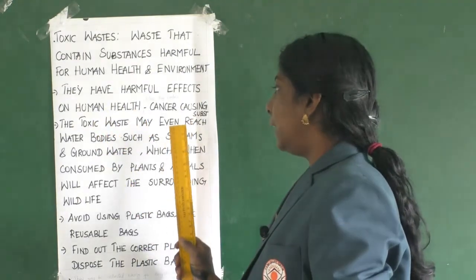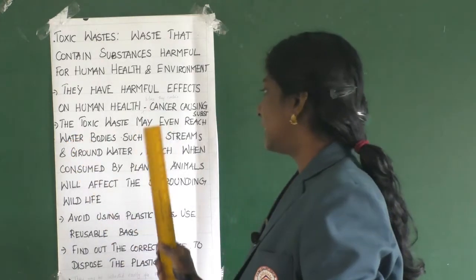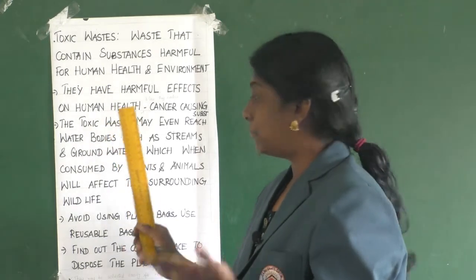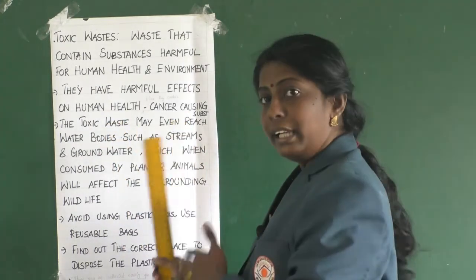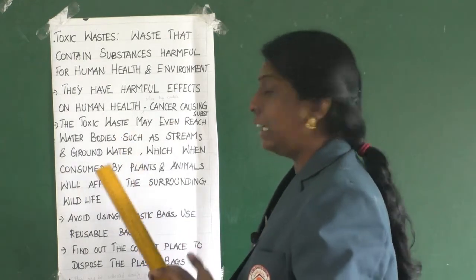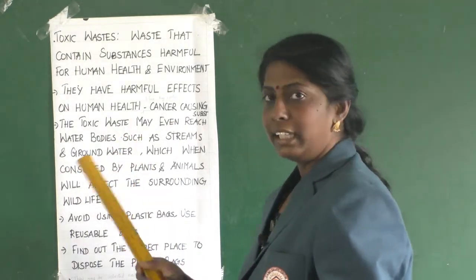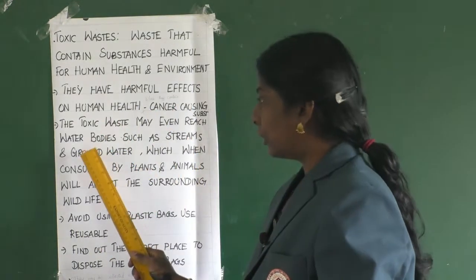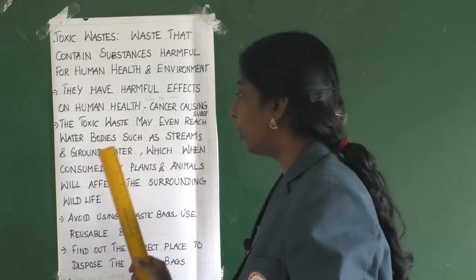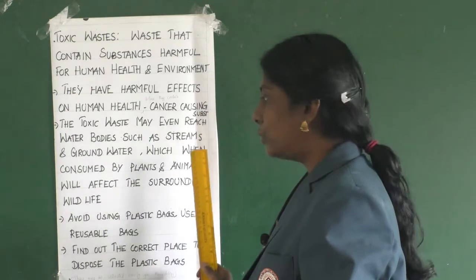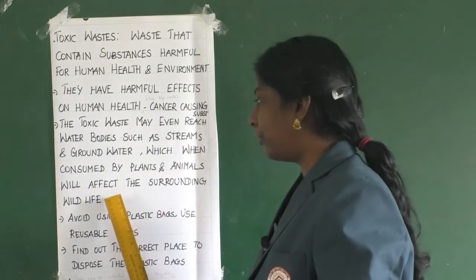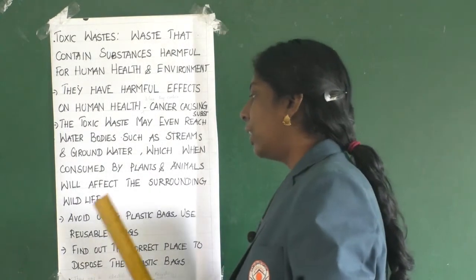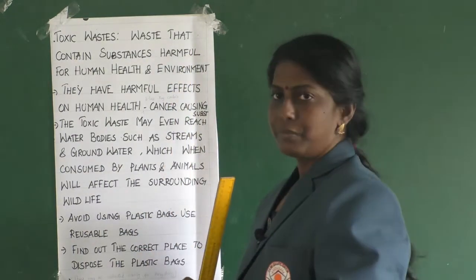The toxic waste may even reach water bodies such as streams and groundwater. Imagine if the toxic waste has mixed with this groundwater, then whoever is consuming this water will again get affected, isn't it? The toxic waste may even reach water bodies such as streams and groundwater, which when consumed by plants and animals will affect the surrounding wildlife. So this is what about toxic waste.